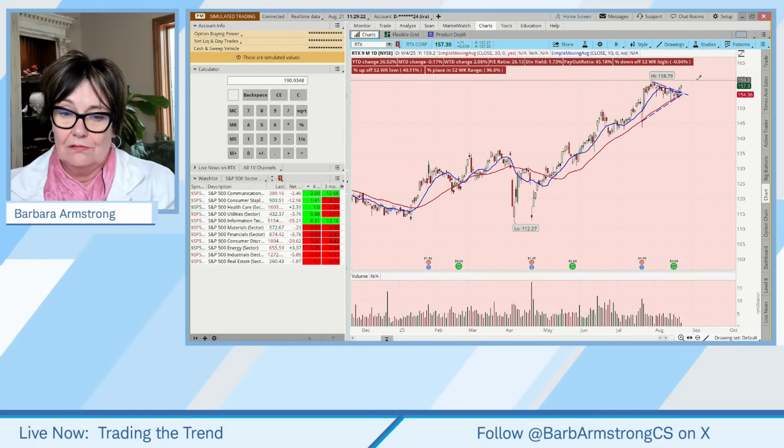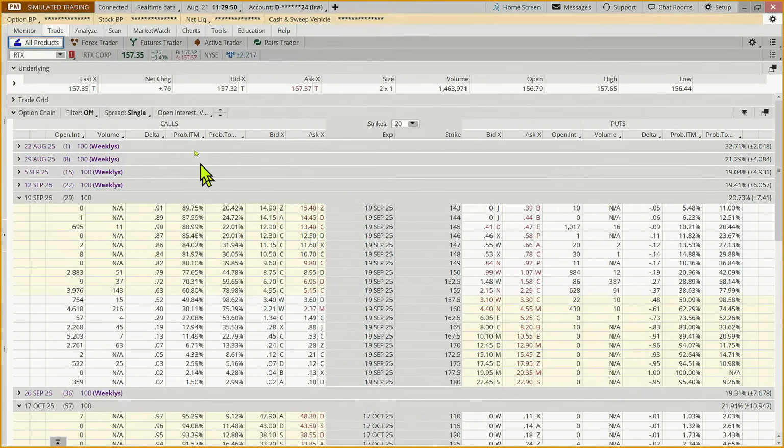Are we the only ones who've looked at calls? There's 4,618 calls on this thing. That's a huge number. 216 traded today. That's the difference between open interest and volume. Volume is the number of contracts today, 216. And this is saying you have a 75% chance it's going to at least come up and kiss 160, a 38% chance it'll be in the money at expiration.